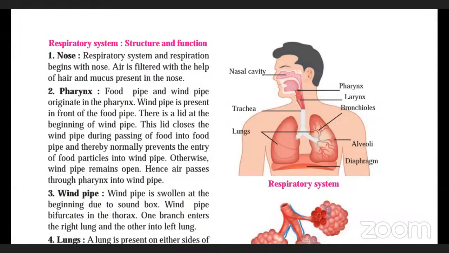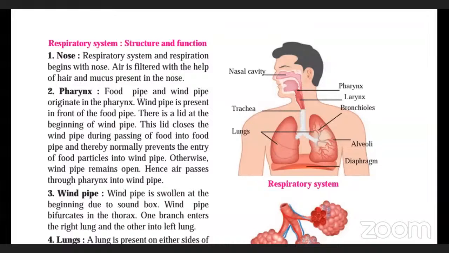If we do not have these hairs inside our nose, what will happen? Every time we breathe, whatever dust particles are present with the air will go inside our body and start to accumulate inside the lungs, and our lungs will slowly get filled up with those dust particles.